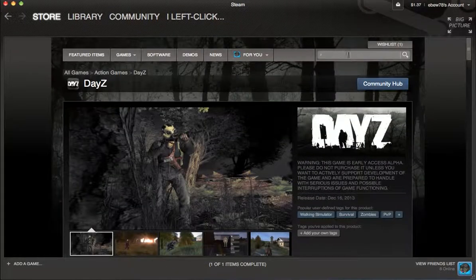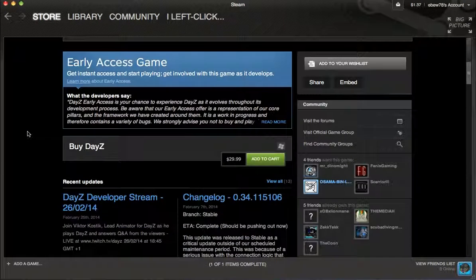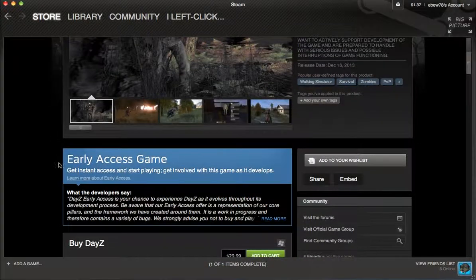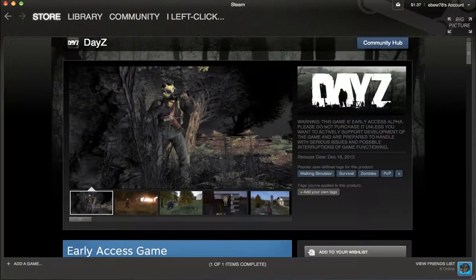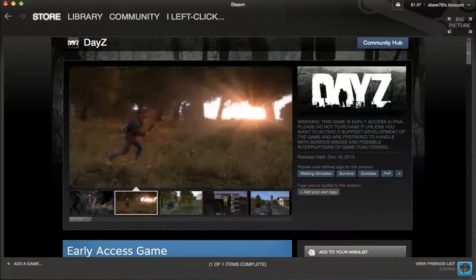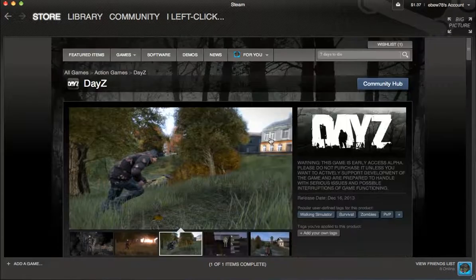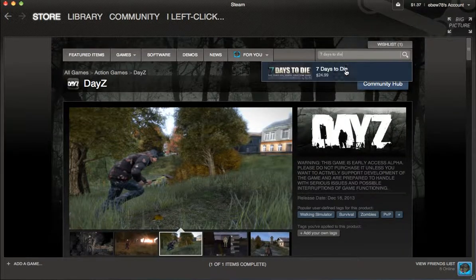Let's go to another game, shall we? Let's go to 7 Days to Die. However, this game is charging you $30 for it. And the goal, it says in the description, is that, right here, warning, this game is early access alpha. Please do not purchase it unless you want to actively support development of the game and are prepared to handle serious issues and possible interruptions of game functioning. So as you can see, the developers know this. Let's go to a game like 7 Days to Die, shall we?